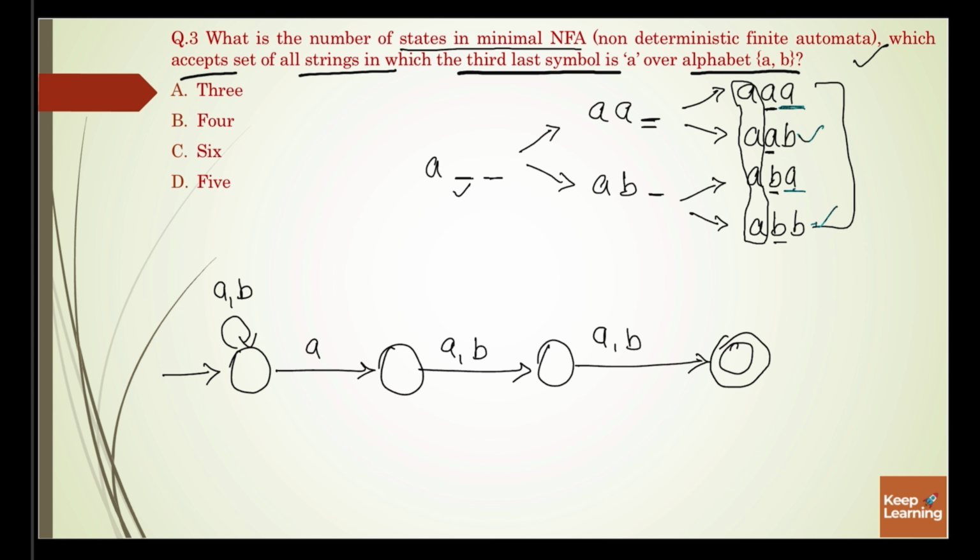Now let's check whether it can accept these strings or not. AAA, accepted. AAB, accepted. ABA, accepted. ABB, accepted. So this is the final NFA corresponding to this language. So how many states do we have here? 1, 2, 3, 4. The correct answer is B.